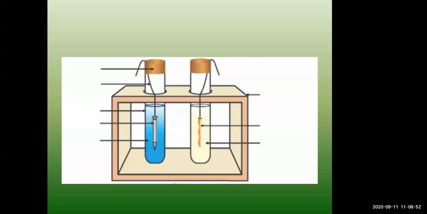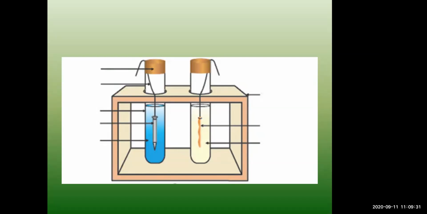In which test tube does the reaction take place? You have to check in which test tube the reaction will be taking place. Is it in the first test tube or the second, copper sulfate or ferrous sulfate? Then you have to recognize how the reaction takes place and what is the type of the reaction. Here we have to check the reactivity of the metal, whether copper is more reactive or iron is more reactive. According to the reactivity series, which I am going to teach you now, metals are arranged with the highly reactive metals first.